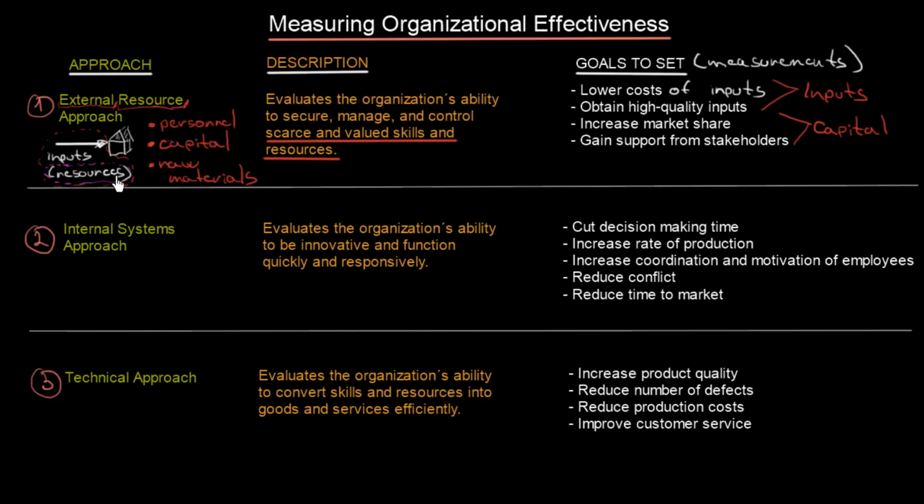Now let's see the second one, internal systems approach. And again, let's try it. We have internal, so we are going to look internally and we will look at systems. So let's try to draw it. We have our organization and this time I will draw it a little bit bigger. So this is again our organization. Within this organization there are going to be some functioning systems, and let's imagine that there are people and these people are creating the system.